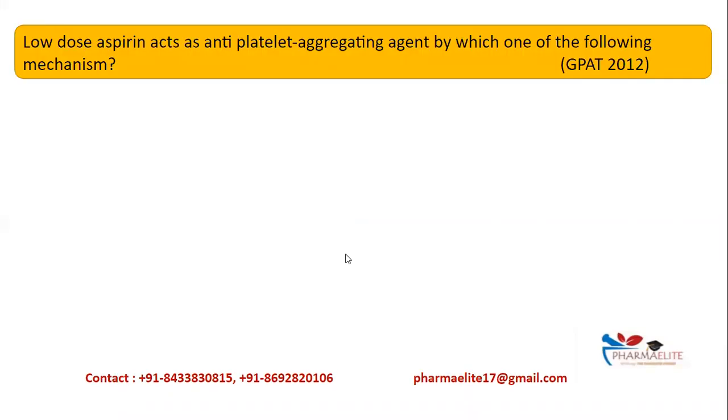Now, this is a question that came in GPAT 2012. The question was: low dose aspirin acts as an antiplatelet aggregating agent. It does this by which of the following mechanisms?